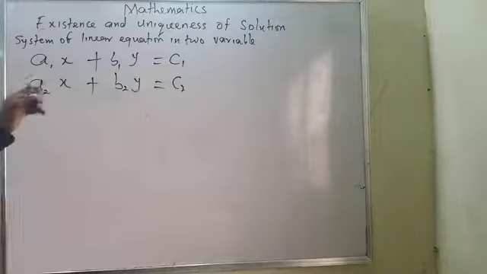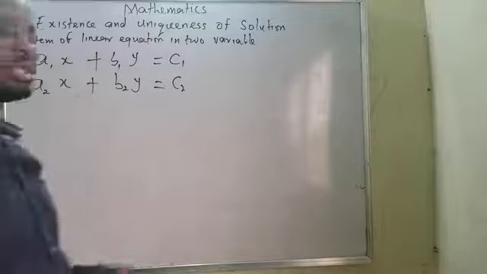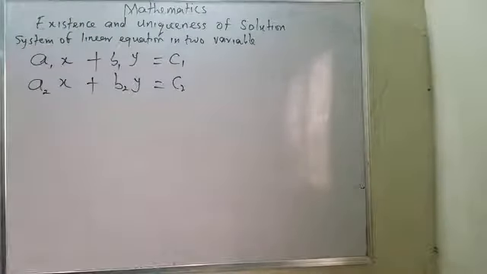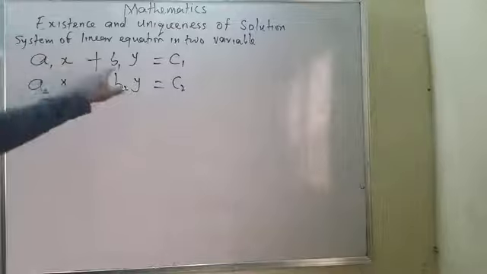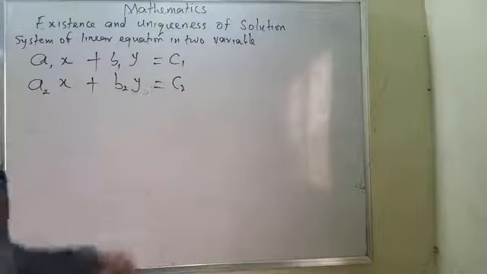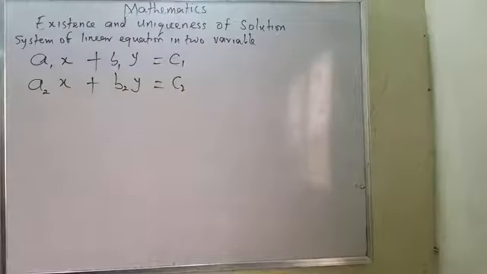Because I'm talking about two variables, x and y. If it becomes three variables, it becomes x, y, z, and take note of that. It means I'll be having a third equation. And don't forget, a1, b1, c1, a2, b2, c2 are just constant values. Take note of that.